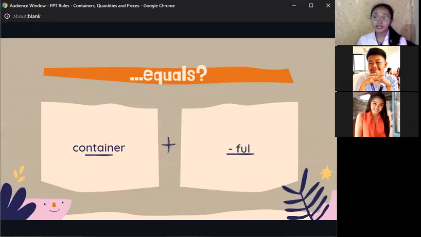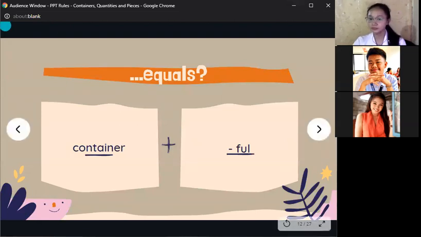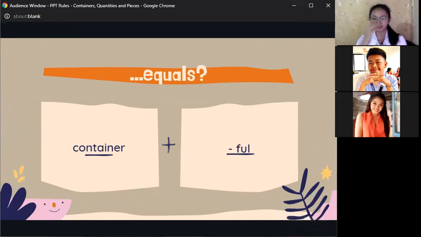Now, can you give me an example other than those two? Ma'am, a cup full of curry, a bowl full of soup, a handful of beans, and a tin full of sauce. Very good. I see you have mastered the use of containers.